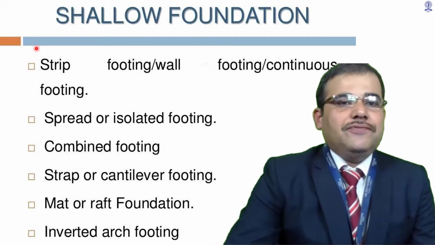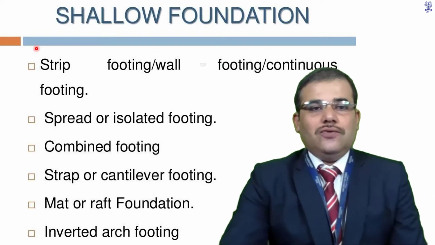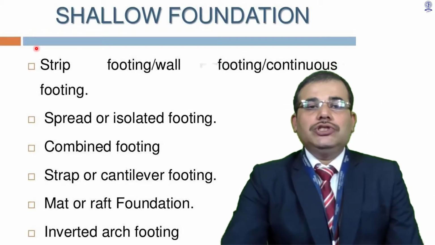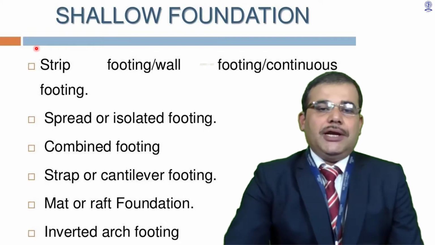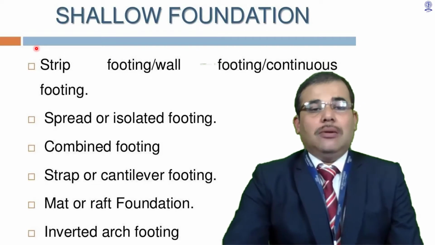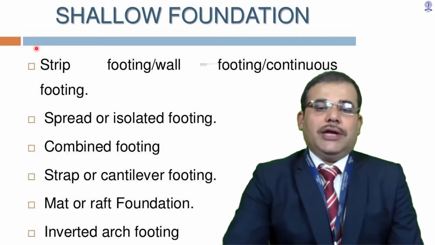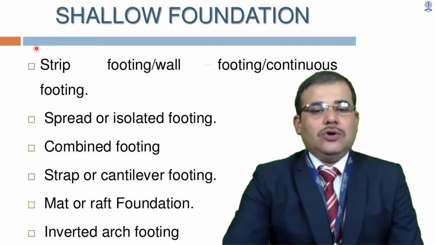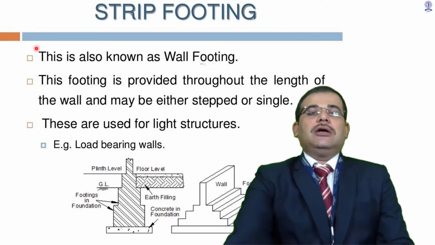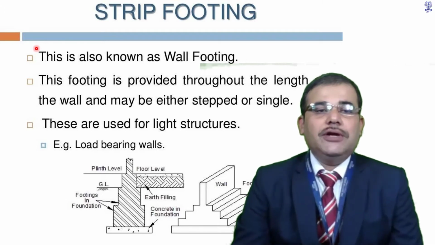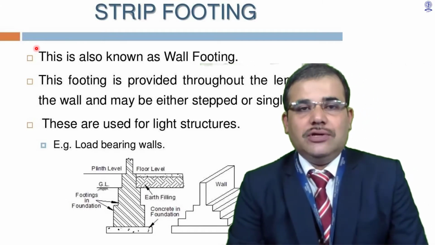Now these are the different subtypes of shallow foundation: strip footing or wall footing or continuous footing, spread or isolated footing, combined footing, strap or cantilever footing, mat or raft foundation, and inverted arch footing. These are the different types of shallow foundation.